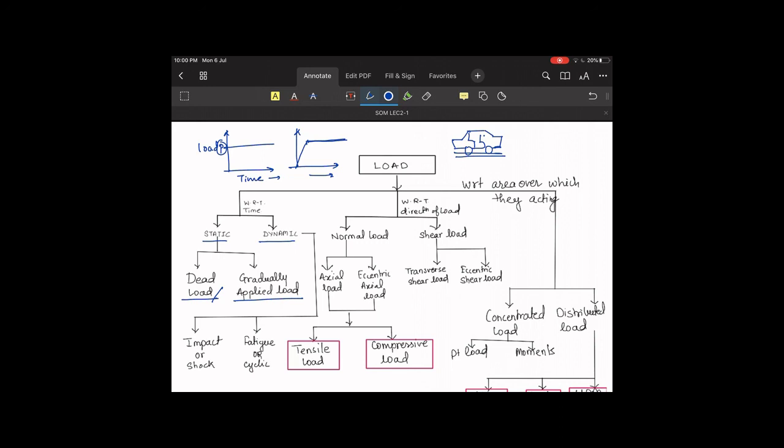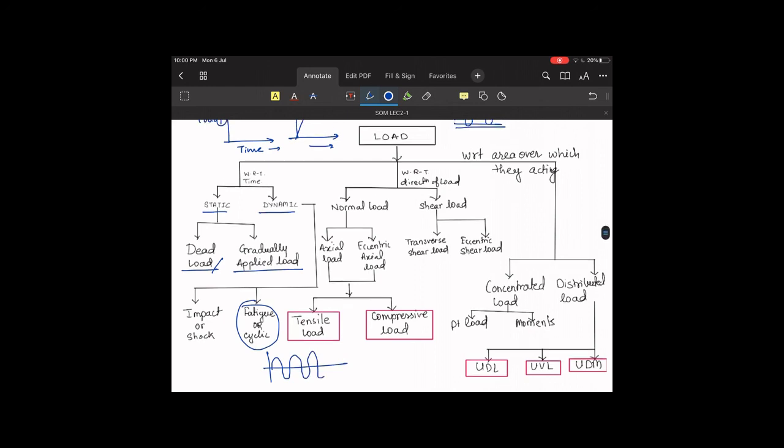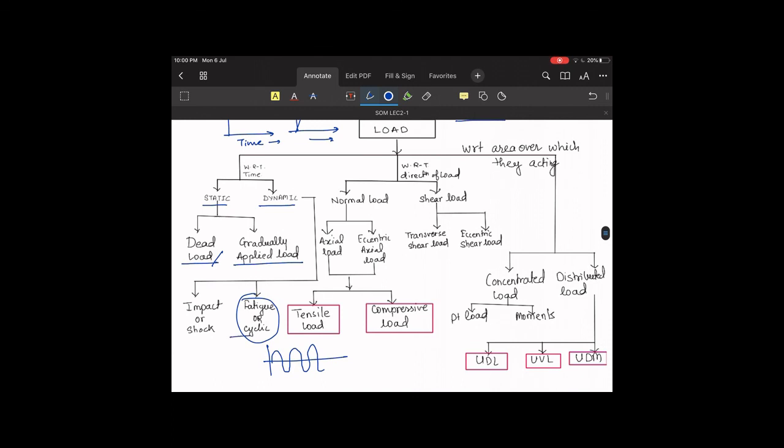Now if we try to deal with dynamic loading, dynamic loading can be further divided into two types. One will be impact, and the second one will be fatigue. Now this fatigue is very important. If we are loading a component or a machine element and then unloading it, and repeating this process again and again, this kind of loading is called fatigue loading.